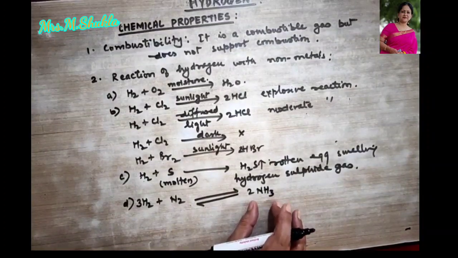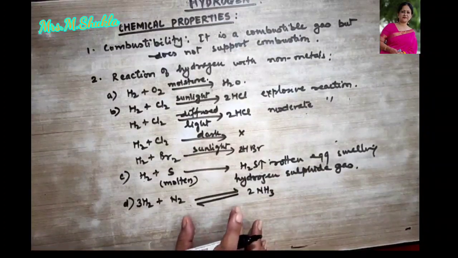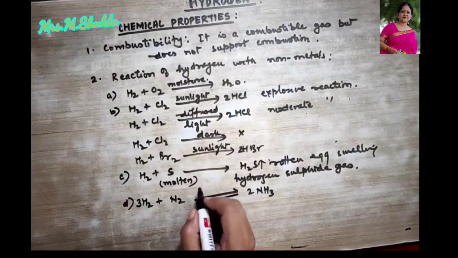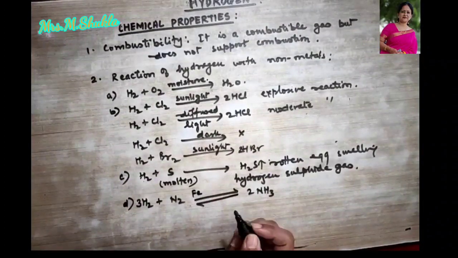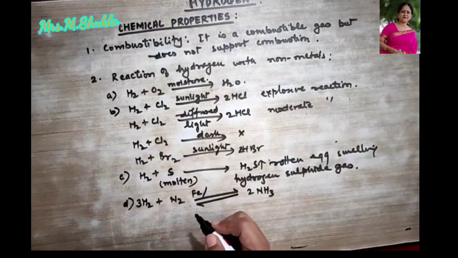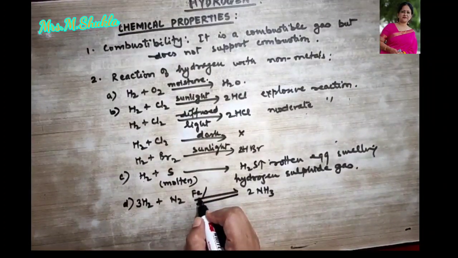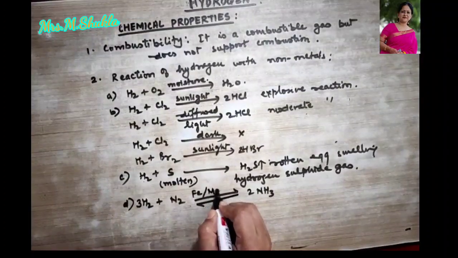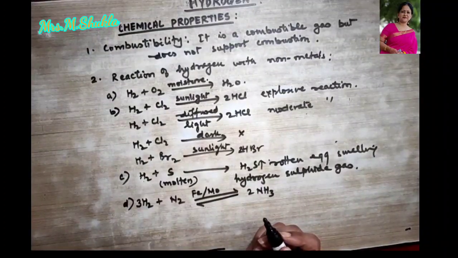It firstly needs a catalyst, finely divided iron. To enhance the efficiency of this catalyst, it needs a promoter. The promoter used over here is molybdenum.